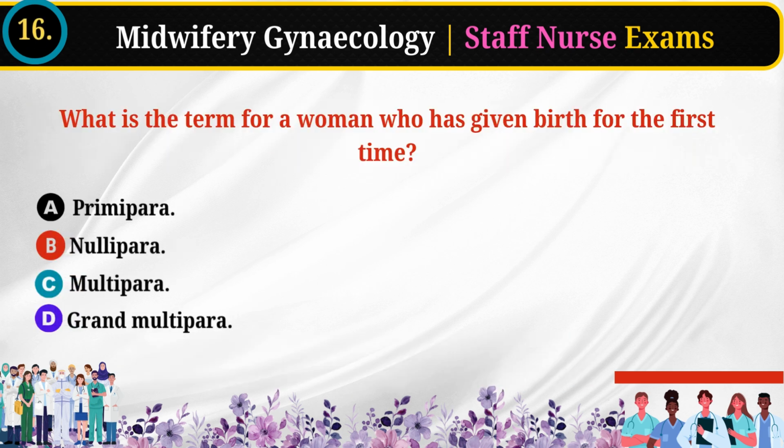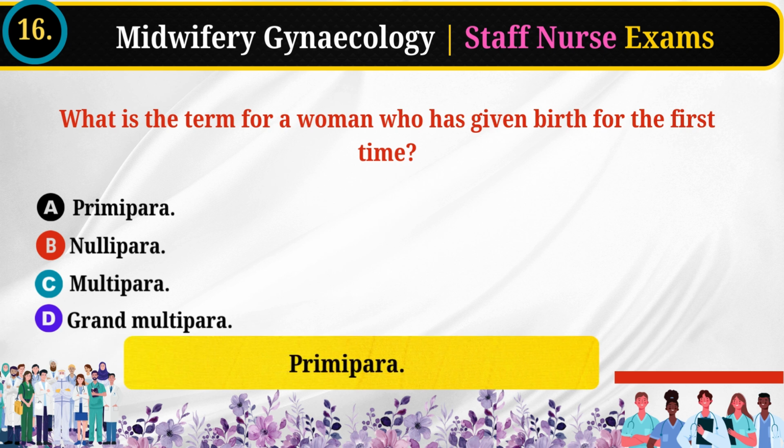16. What is the term for a woman who has given birth for the first time? Primipara. Nullipara. Multipara. Grand multipara. Answer: Primipara.